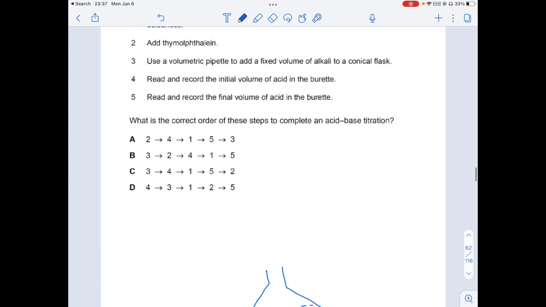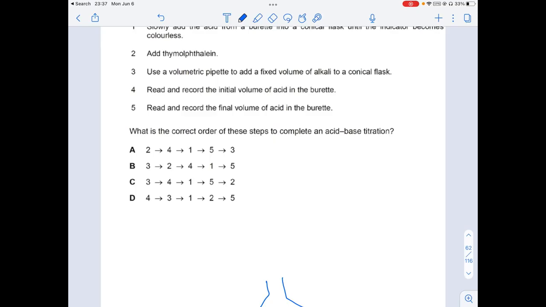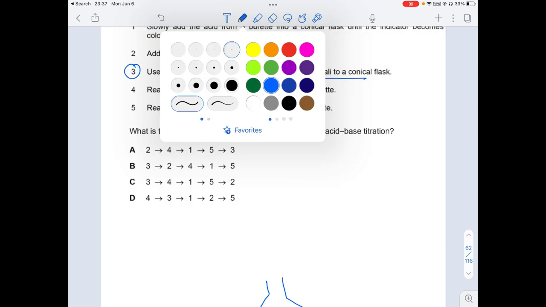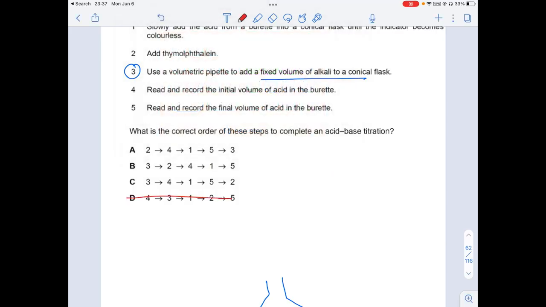So what is the first step? We take a volumetric pipette and add a fixed volume of alkali. So 3 is going to be the first option. So the first step is going to be 3. So obviously D and A are wrong.